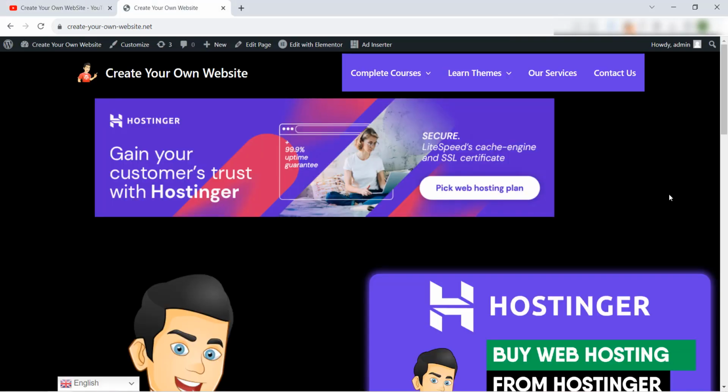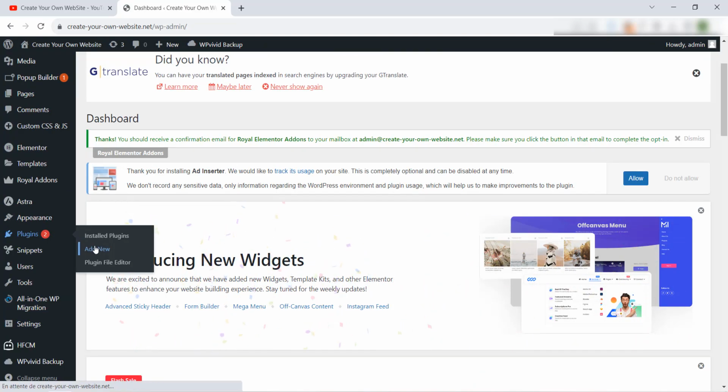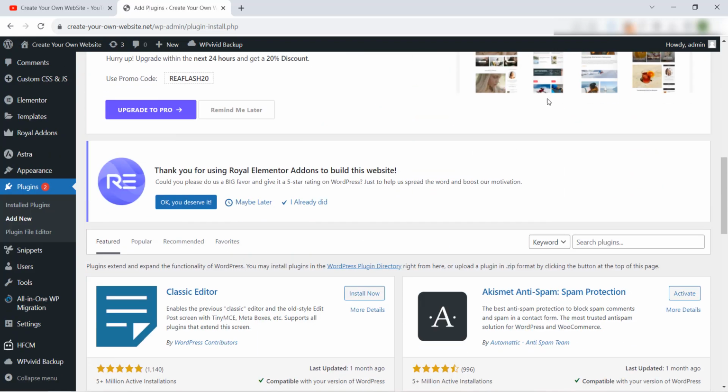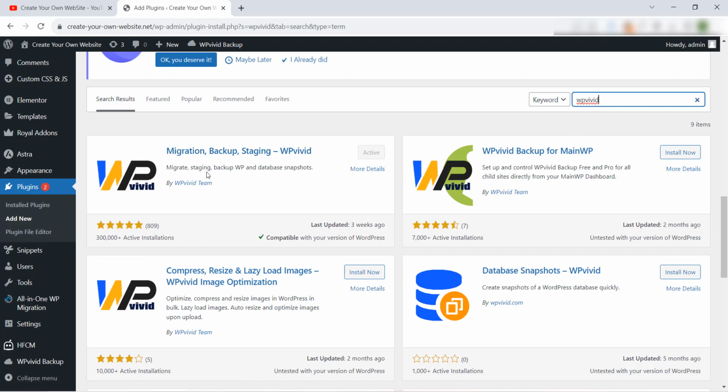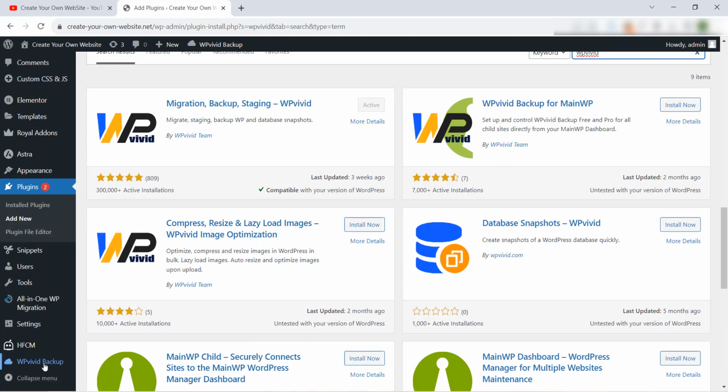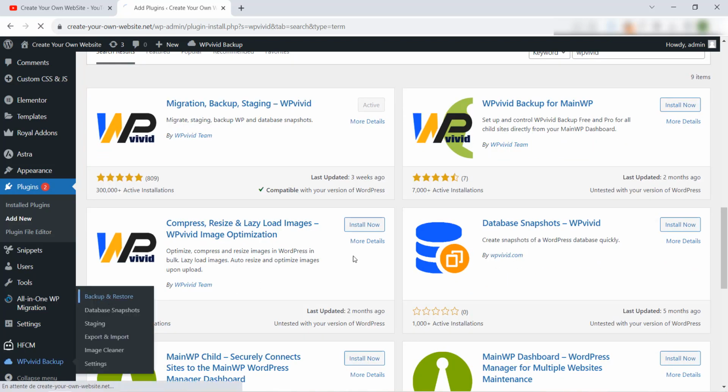So like I said, we will use a free plugin called WPvivid. To install this plugin, you go to the dashboard. Then you go to plugins and click on add new. Then search here for WPvivid. Like this. You will find this plugin, Migration Backup Staging WPvivid. Install it and activate it in your WordPress website. Like you see right now, I have already installed and activated this plugin in my website, and you will find it here. Backup and restore.